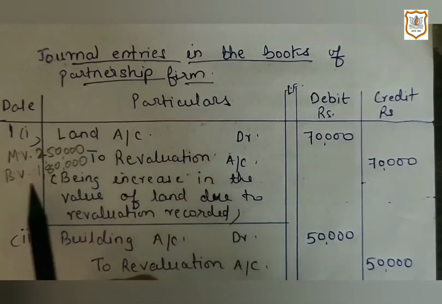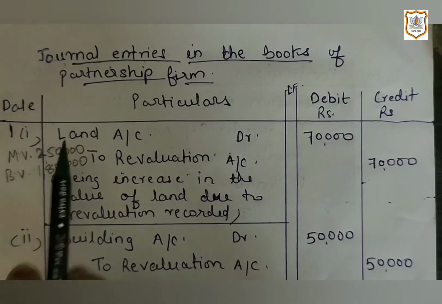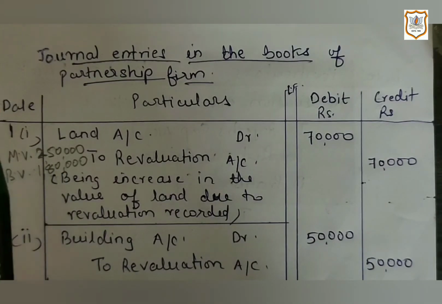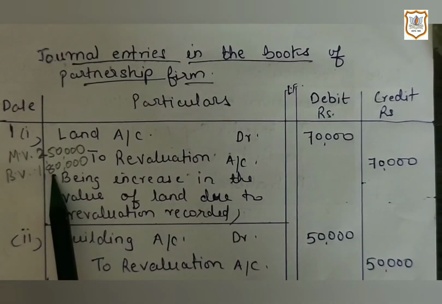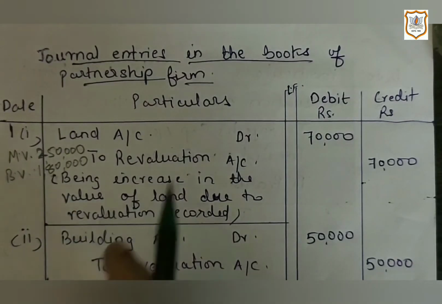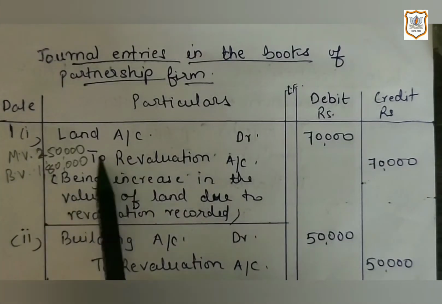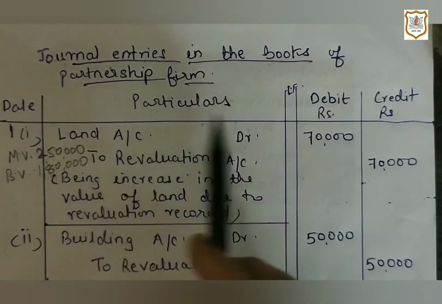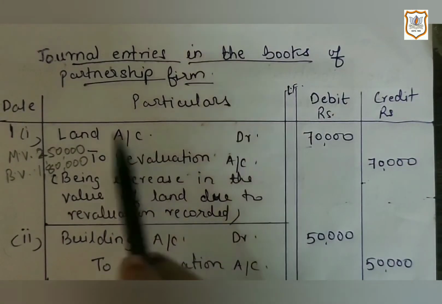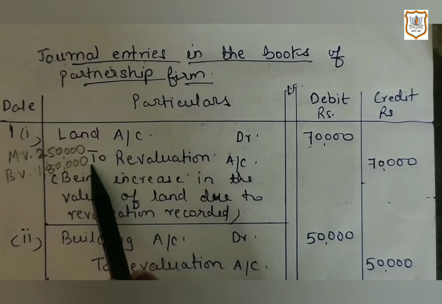As you can see here, the market value of land is more as compared to book value. That means our asset, that is land, is increasing in value. By what amount is it increasing? It is increasing by rupees 70,000. That means we have taken out the difference.